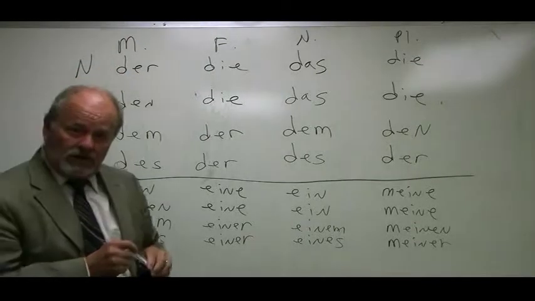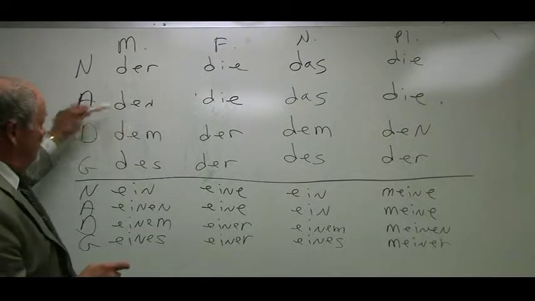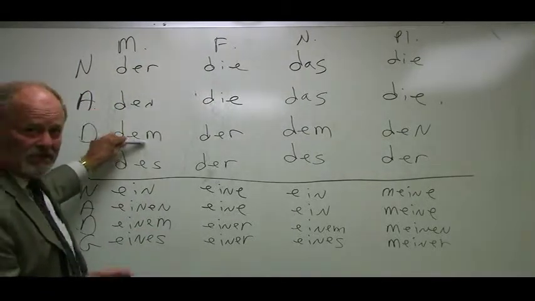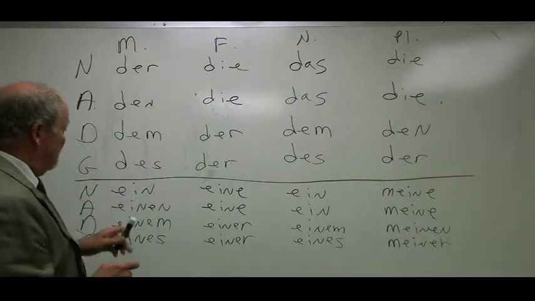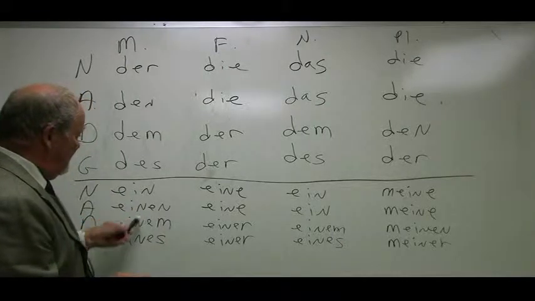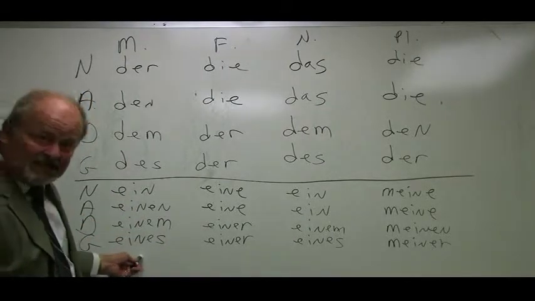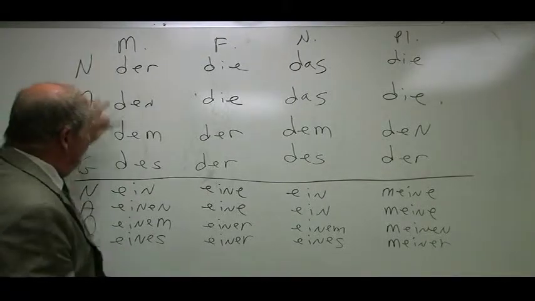These are the definite articles: der for masculine, den, accusative masculine, dem, dative masculine, des, genitive masculine, and then the indefinite articles, ein, einen, einem, eines, as they relate to the four cases with a masculine noun.